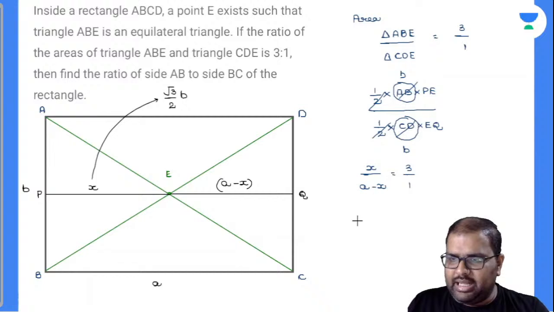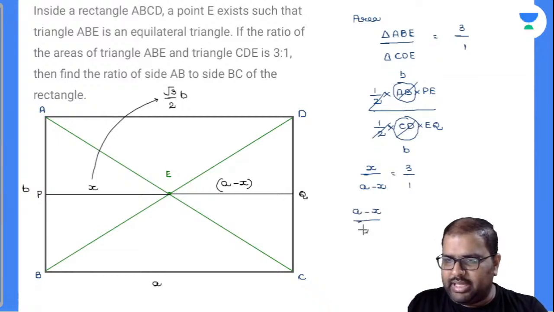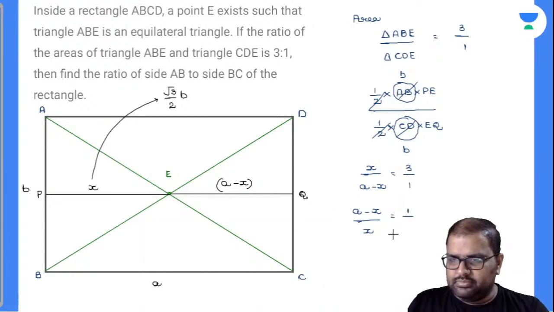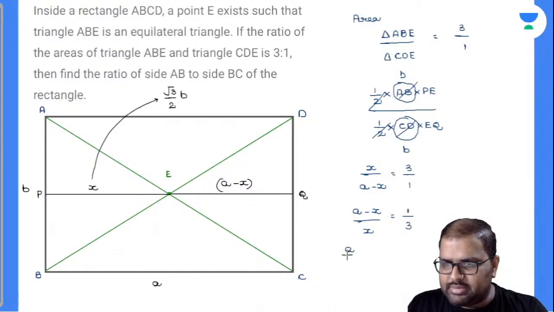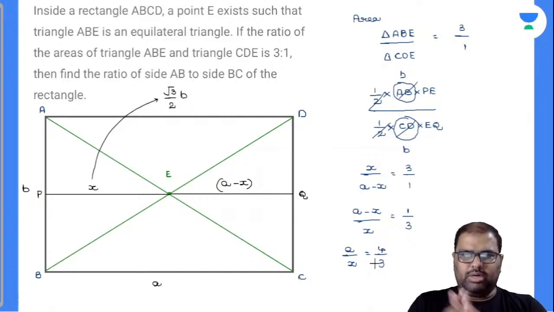So finally, can I write A minus X divided by X is equal to 1 by 3? Sorry, the ratio is 3:1. So I can write A by X is equal to 1 by 3 plus 1, which will be equal to 4 by 3. Done. Now what shall we find out? The AB and BC side ratio.